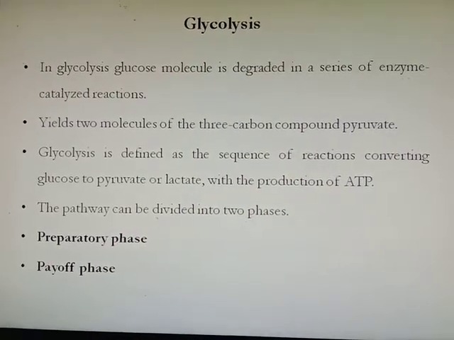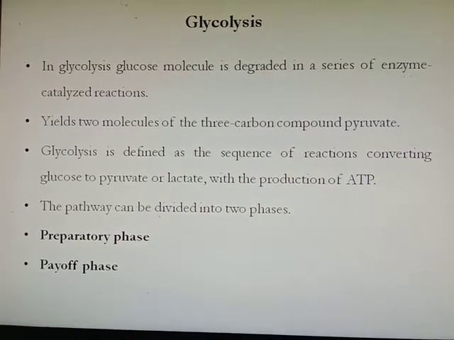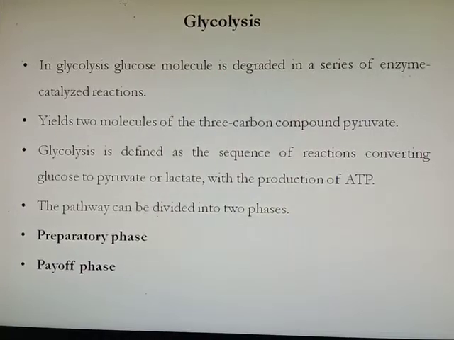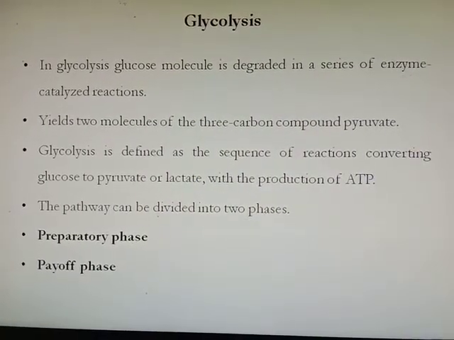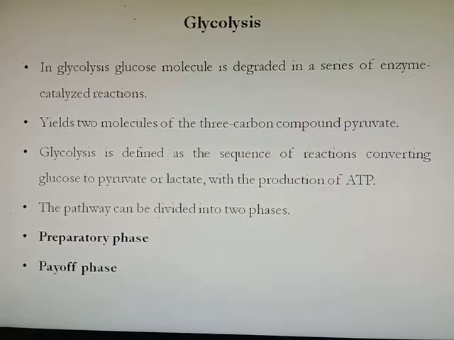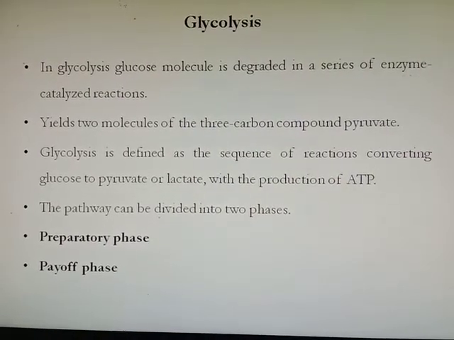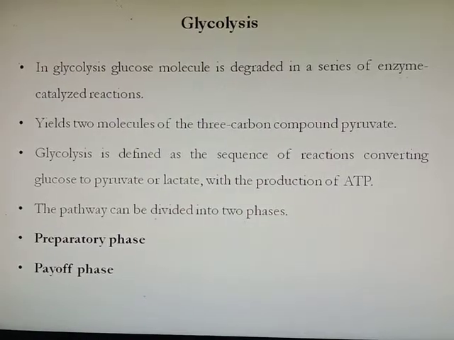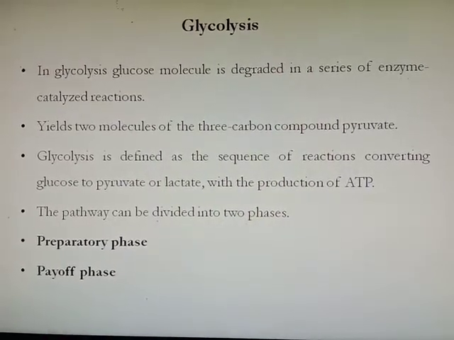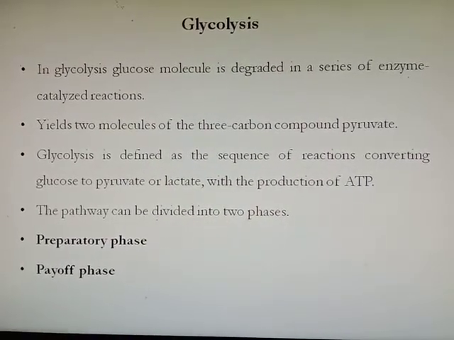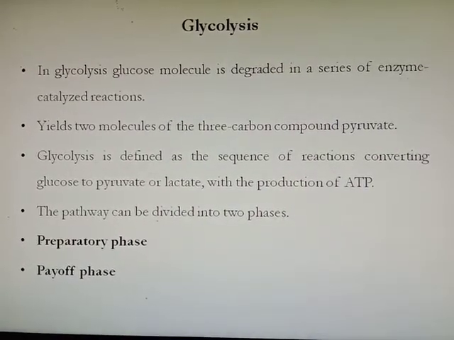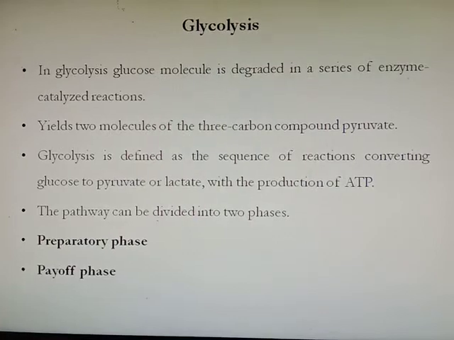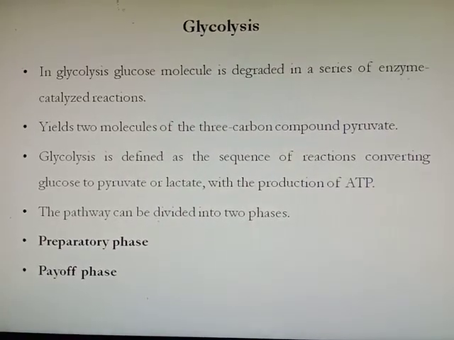So the 6-carbon molecule glucose is converted into 3-carbon pyruvate. Two molecules means the total carbon remains the same, 6, but it splits into 2 in the form of pyruvate. Glycolysis is defined as the sequence of reactions converting glucose to pyruvate or lactate with the production of ATP.